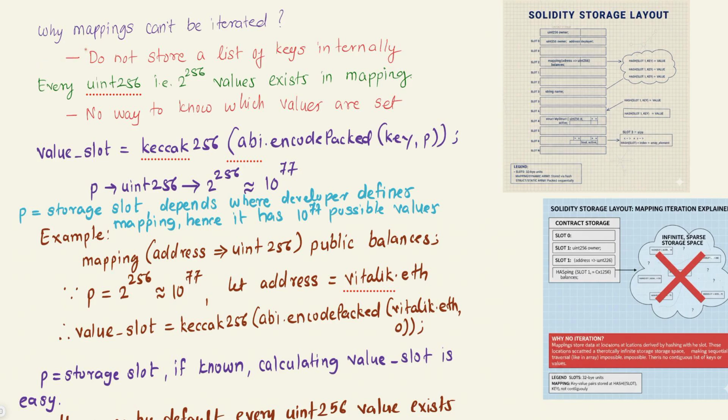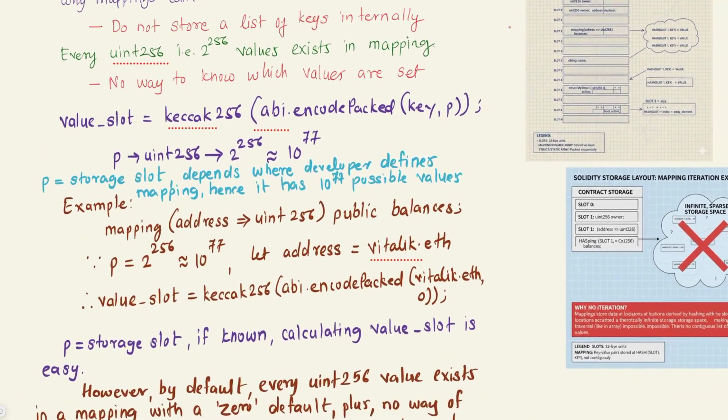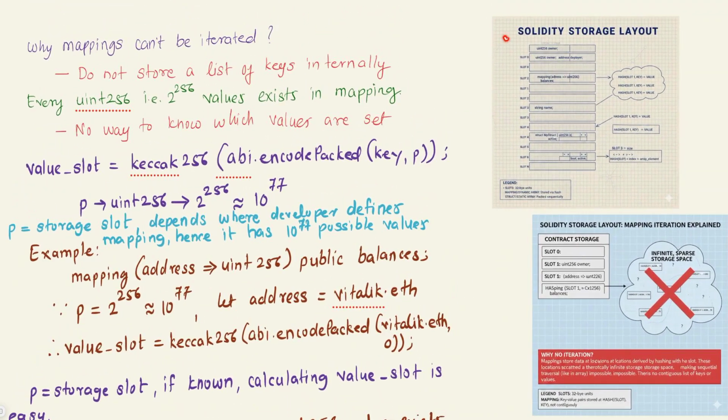In order to understand that, first we must know how exactly the Solidity storage layout works. In case of Solidity, inside your smart contract, there are different storage slots. These storage slots start from slot 0 and go up till slot n.